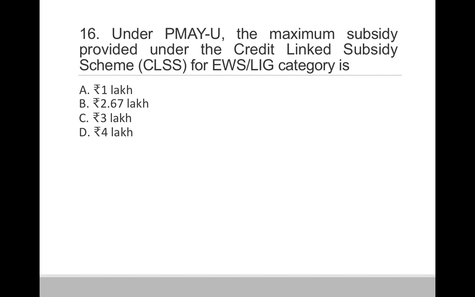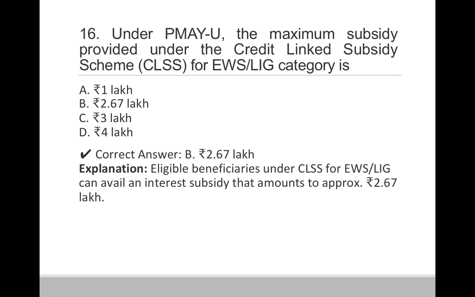Question 16. Under PMAY urban, the maximum subsidy provided under the Credit Linked Subsidy Scheme for EWS and LIG category is option A 1 lakh, option B 2.67 lakhs, option C 3 lakhs, and option D 4 lakhs. So correct answer is option B 2.67 lakhs.